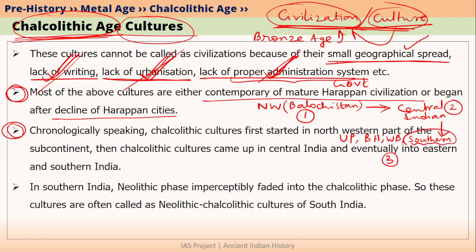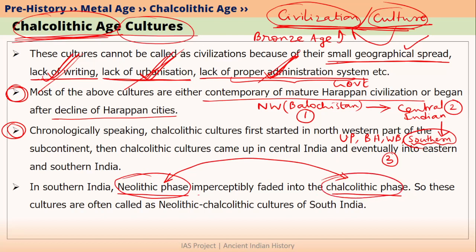Particularly if we talk about southern India, then in southern India, the Neolithic phase immediately transformed into the Chalcolithic phase. So most of the time we do not see a difference between the Neolithic age and the Chalcolithic age in case of South India. We also know that the Neolithic age also started very late in South India. The Chalcolithic age also started very late in South India. That is why in many places the Neolithic age as well as the Chalcolithic age are clubbed together.